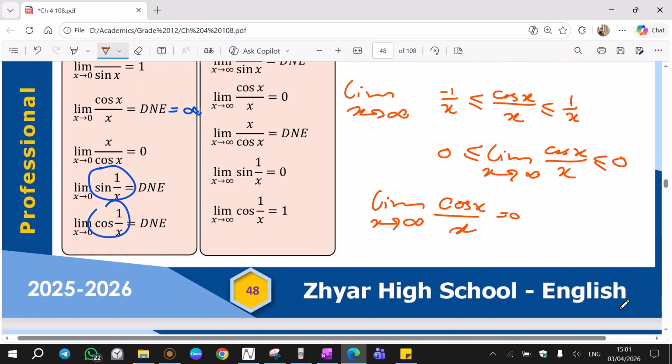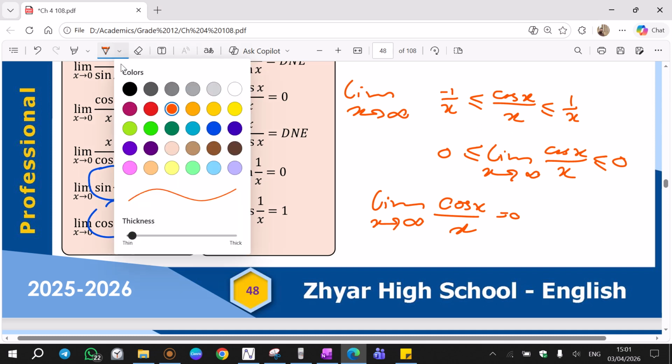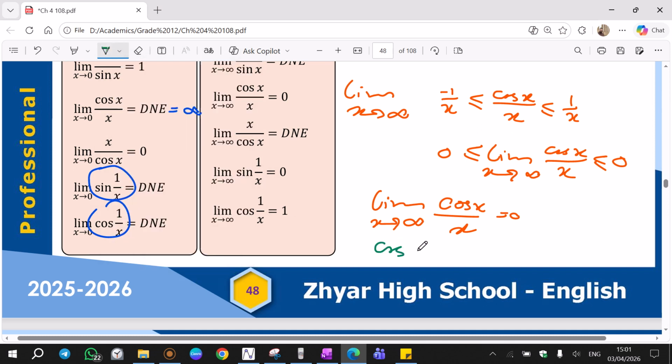What if we use the fast way? If we use the fast way, we're going to replace x with infinity. We're going to get cosine infinity over infinity. Now since cosine infinity is not alone, it's with another infinity here, replace the cosine infinity with positive negative 1 over infinity. Now negative 1 divided by infinity is 0. Positive 1 divided by infinity is also 0. Final answer is 0. Both ways work.